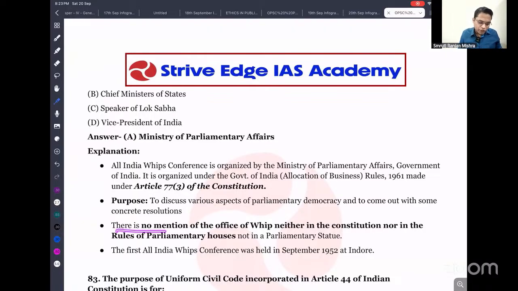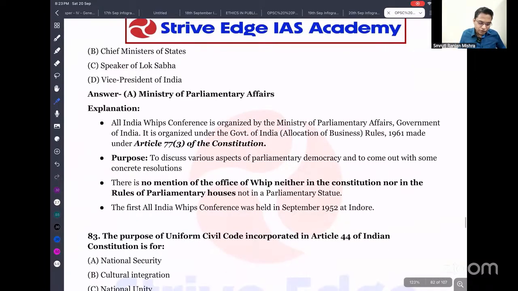There is no mention of the whip neither in the Constitution nor in the Parliament rules. So this can be a very good question: is the whip mentioned in our Constitution, or in our parliamentary rules? It is not mentioned anywhere. The All India Whips Conference was first held in 1952 in Indore. You have to remember this.